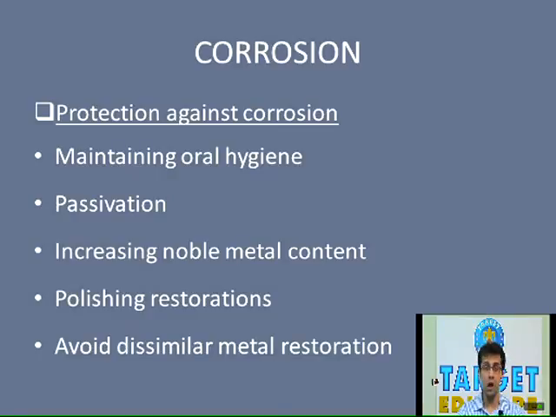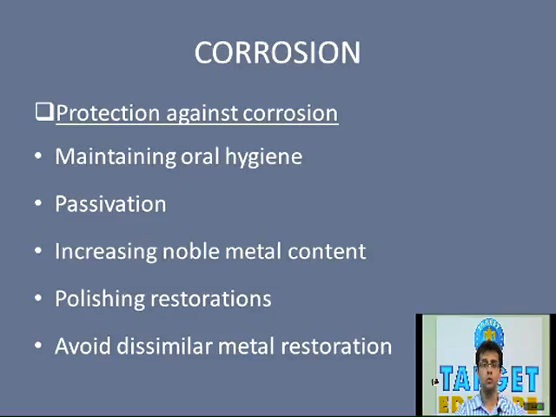So please note that chromium, titanium and aluminium are considered to be passivating metals. It is not gold. Gold is not a passivating material. What do these passivating metals do? They form an oxide film on the surface of the restoration, and thereby they prevent corrosion.